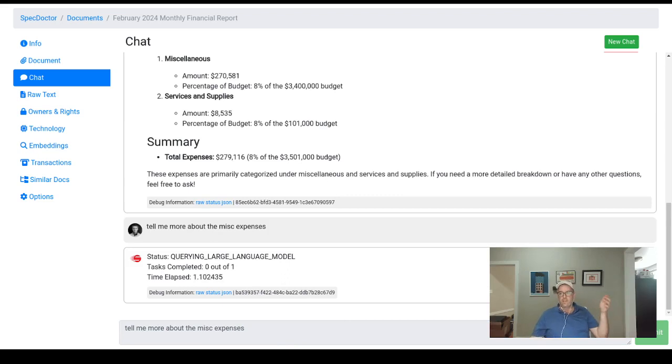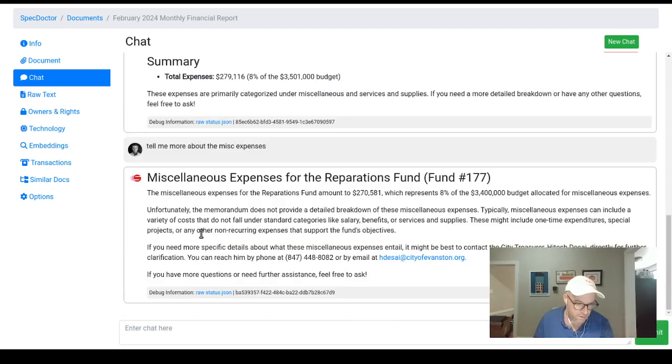So if you're doing journalism or you're doing research, this is a really useful tool, because sometimes I don't necessarily understand everything, and sometimes it's hard. Okay, so here's the miscellaneous. It doesn't provide a breakdown, but it says what it is, and it tells me to call the city treasurer. So that's cool. But let's go back to our original one.